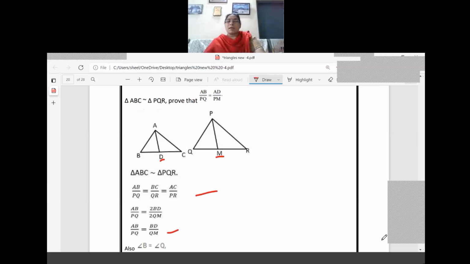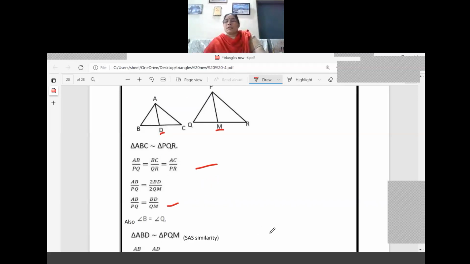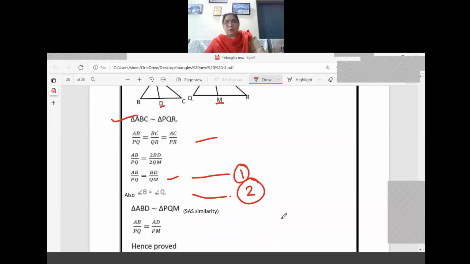Understood. Now we can write that angle B is equal to angle Q already. Angle B is equal to angle Q by which property? Triangle ABC is similar to triangle PQR. Now we get the SAS similarity criteria: sides are in the same ratio and the included angles are equal. Then by this, what can we write? Triangle ABD is similar to triangle PQM by SAS. Therefore, what can we write? AB by PQ equal to AD by PM, which is the required result.